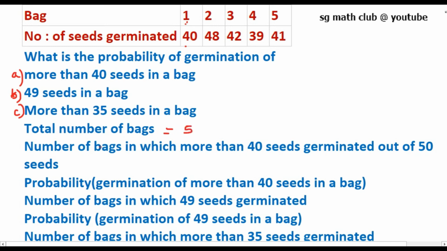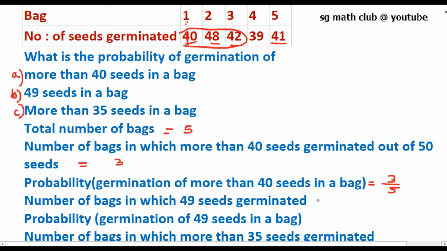Now, the number of bags in which more than 40 seeds germinated out of 50 seeds: you can see that in these 3 bags more than 40 seeds have germinated. More than 40 means you should not count 40 and 39. So 3 bags. So the probability of germination of more than 40 seeds in a bag is 3 by 5.